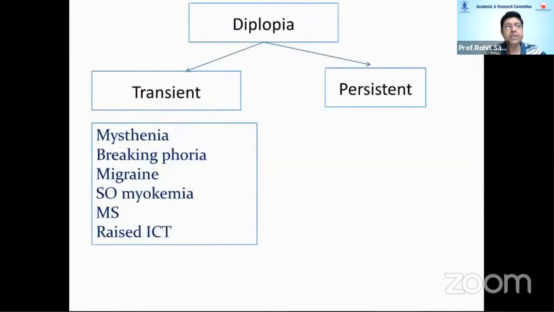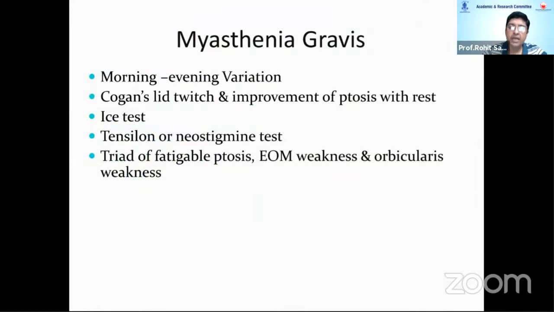So is the diplopia transient or is it persistent? For transient diplopia, the most common things we're looking at are myasthenia, a breaking phoria, or migraine, which is coming on and off. Other rare ones would be superior oblique myokymia, multiple sclerosis, and raised ICT. When the pressure rises, the patient has a sixth nerve paresis and it may resolve as the pressure comes down. Always ask for variation in a recent acquired strabismus.